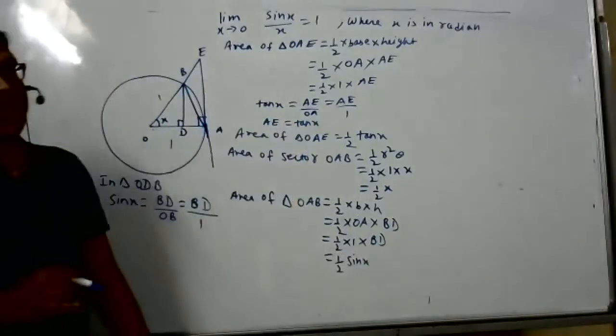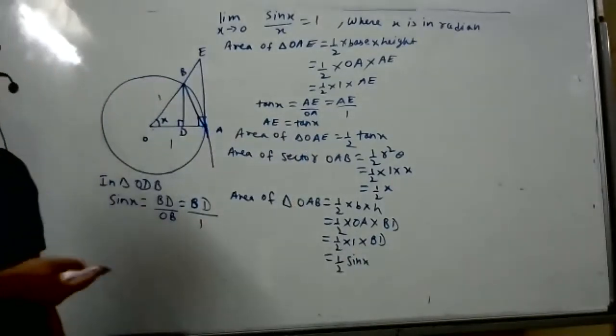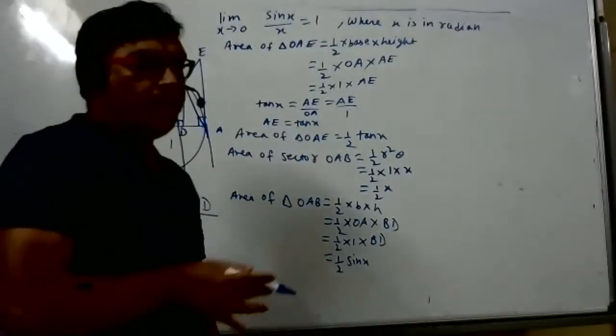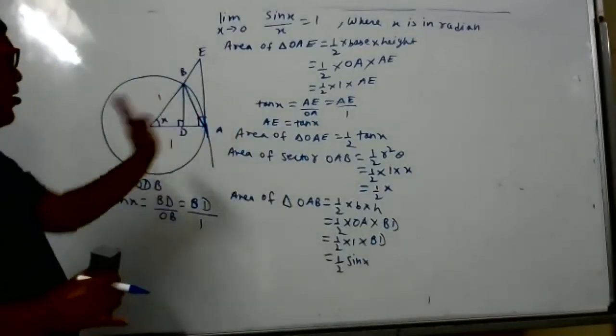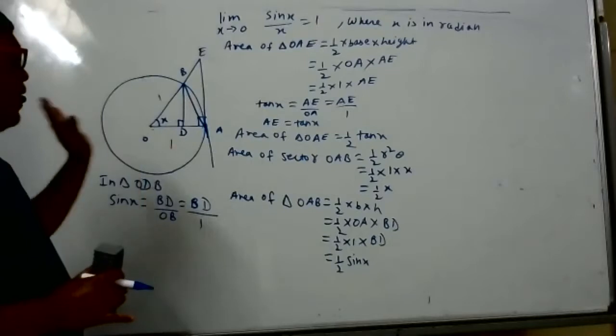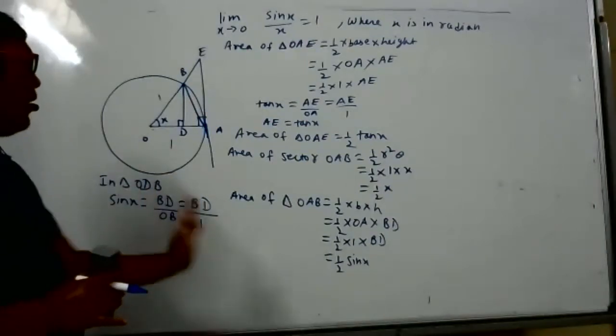Three areas we have calculated. If somebody wants to copy something, can copy. Already you have copied yesterday. And you can ask some doubt if you have. First, area of triangle OAE, area of the sector OAB, area of triangle OAB.